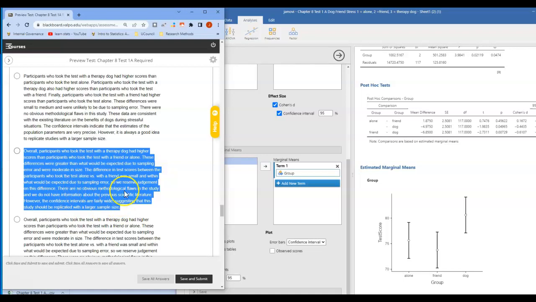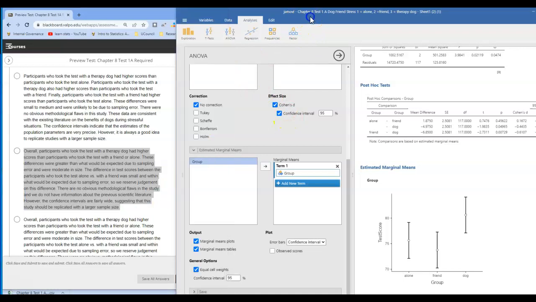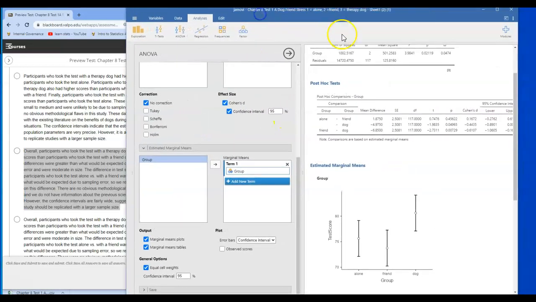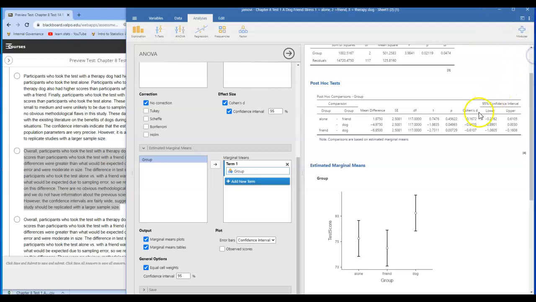So we note that there are no obvious methodological flaws in the study. We don't really have any information about the previous scientific literature, but we do note that the confidence intervals are pretty wide, and because of that, we'd want to replicate the study with a larger sample. And I can tell that the confidence intervals are wide if we look at our output here. Our 95% confidence interval estimates, for example, are ranging between negative and small in one direction and moderately large in another direction.